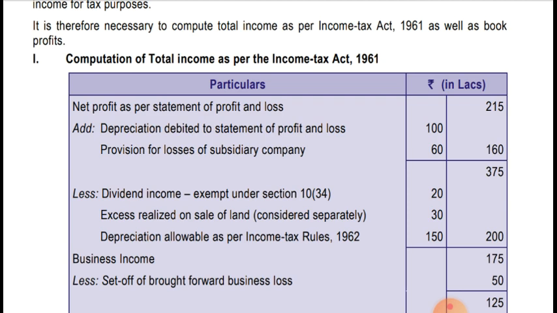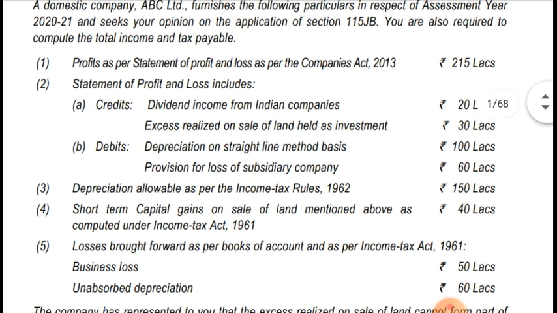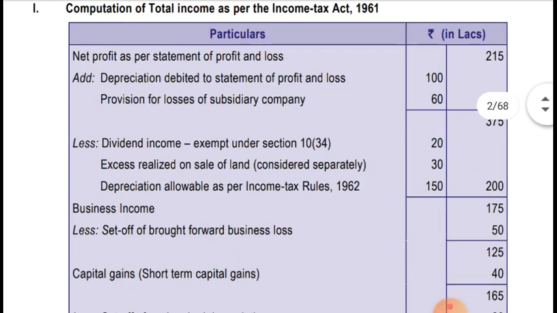Okay. So 30 lakh was credited to profit and loss account, so it should be reduced. Depreciation allowable as per the Income Tax Rules 1962, that is 150 lakhs, was given in the question, and that should be allowable because depreciation was 100 lakhs as per the Companies Act. That was on straight line basis, so it was added back, and 150 lakhs should be allowable, so 150 lakh has been reduced. So total reduction amount is 200 lakhs, so business income is coming to 175 lakhs.